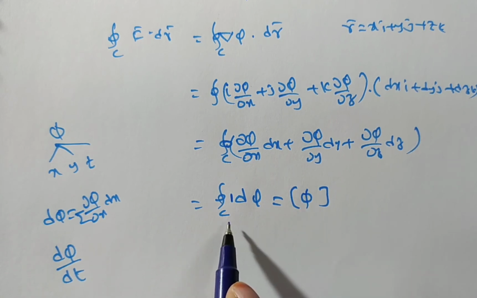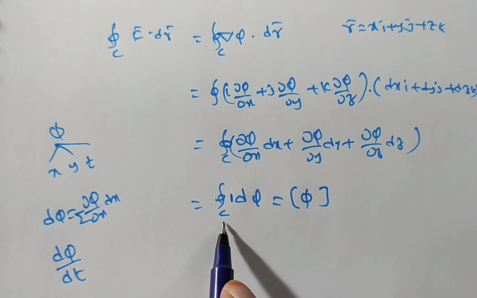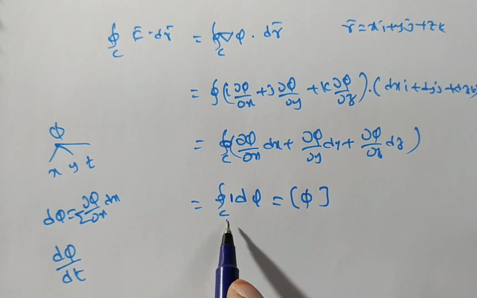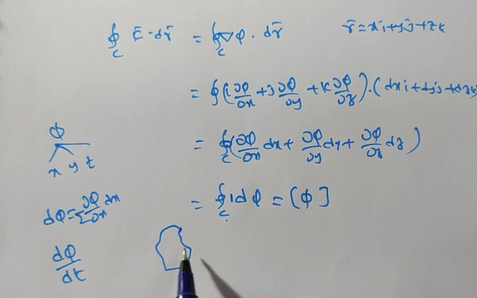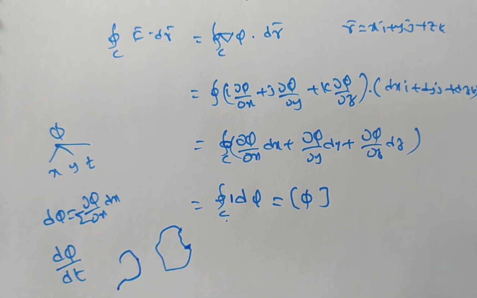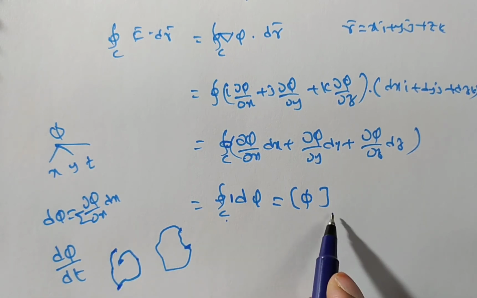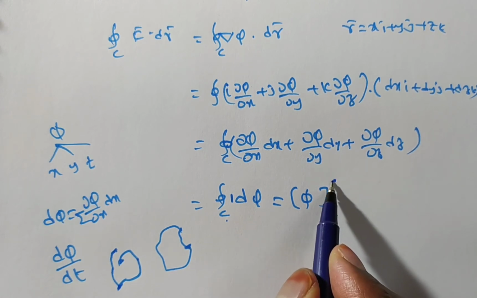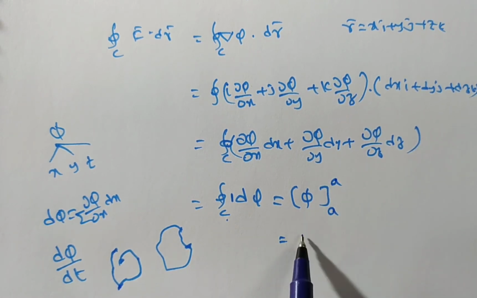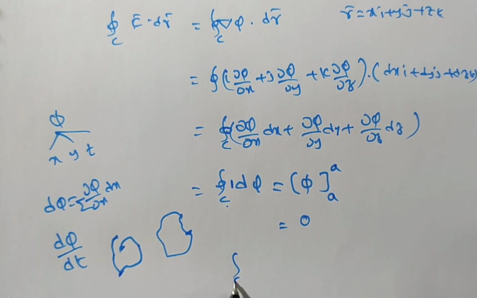Now it is a definite integral, and moreover it is a closed curve. Closed curve means that if the starting point is taken here, the end point is also here only; then only you can say it is closed. Suppose the starting point is here and the end point is there: is it closed? No. Even if it came around like this, it is not closed. So in this case, if you consider A as the starting point, the end point is also the same. So you will have A minus A, which is 0. So what can you say now? The integral over C of f bar dot dr bar is equal to 0.